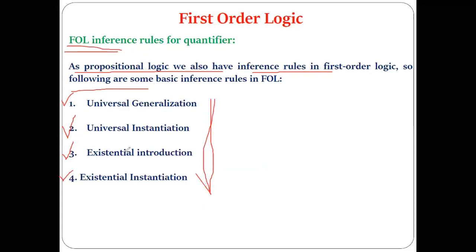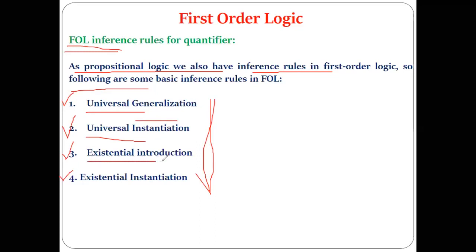Our next part is the unification algorithm and resolution. These are the most important parts remaining in this unit. Now we have the inference rules: universal generalization, then universal instantiation, which is also called universal elimination.